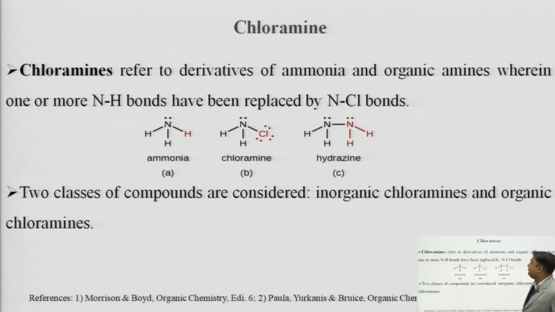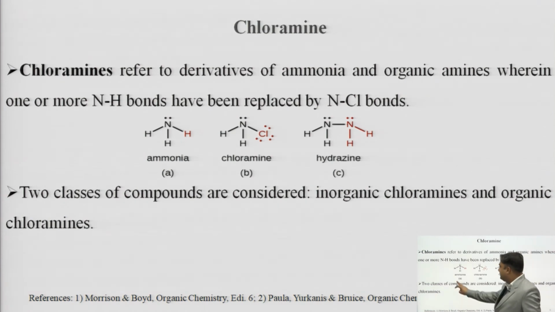BSC is over and we will start our next topic, which is chloramine. Again, it is a very important compound. Chloramine, as the name suggests, is a combination of chlorine as well as amine. Okay. So, it refers to derivatives of ammonia and organic amines, wherein one or more N-H bonds have been replaced by a nitrogen-chlorine bond.